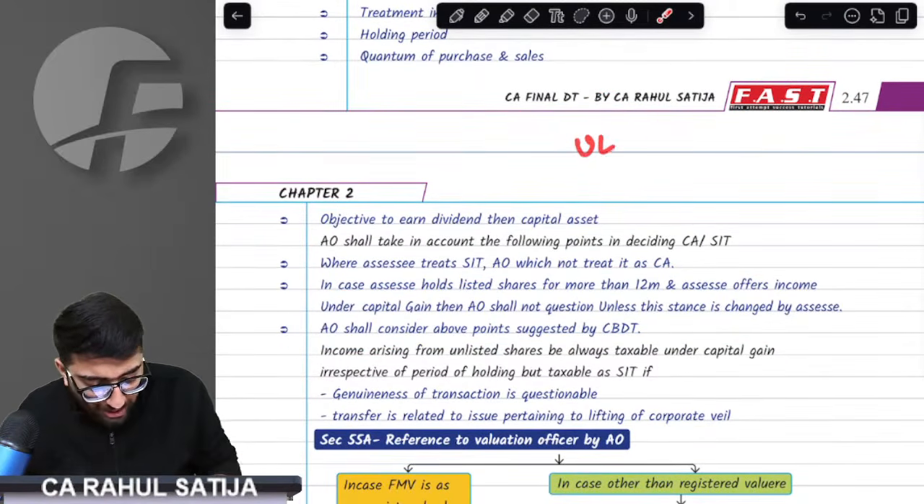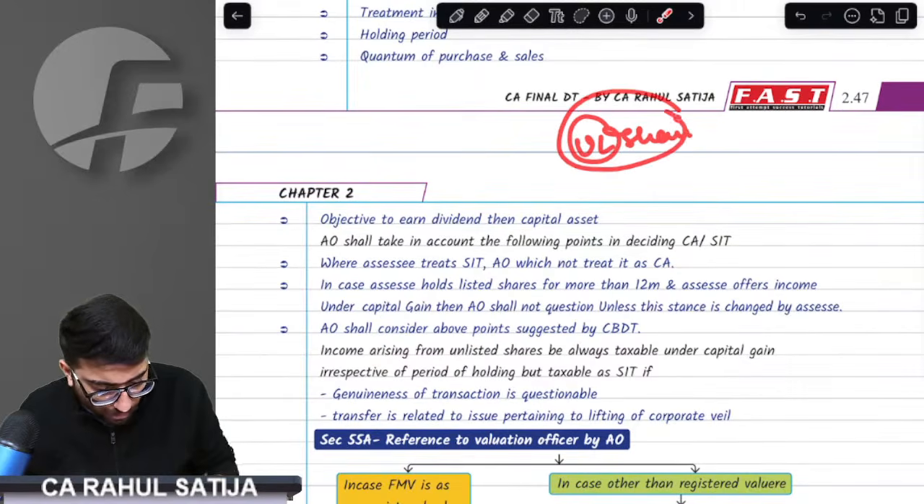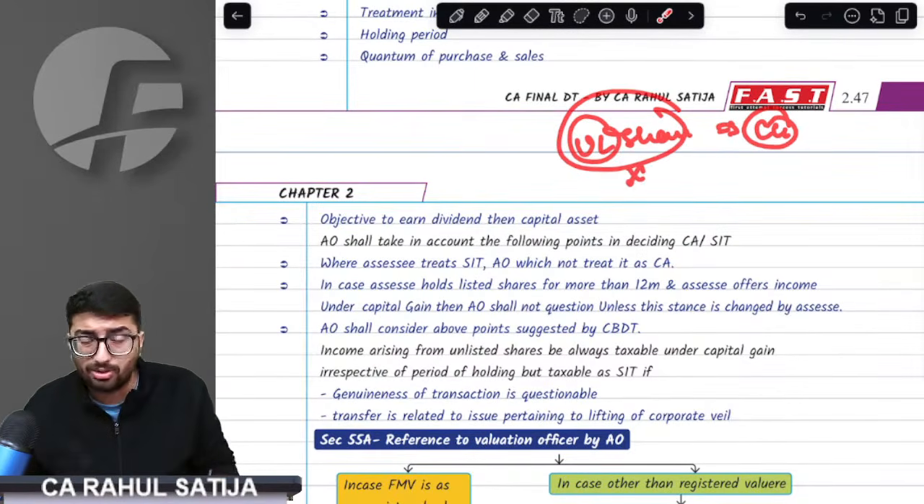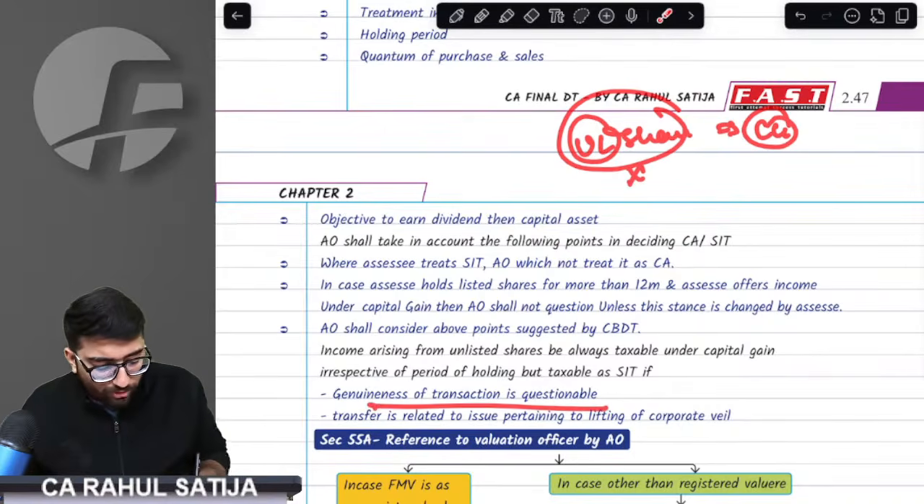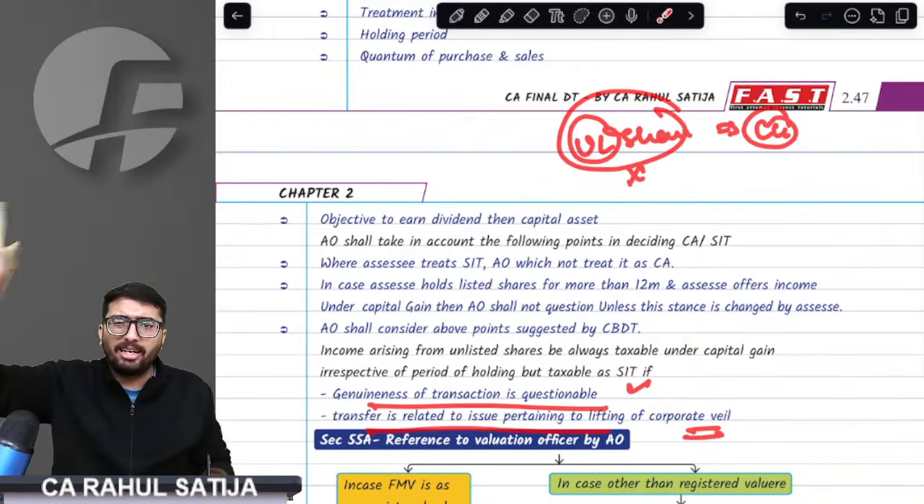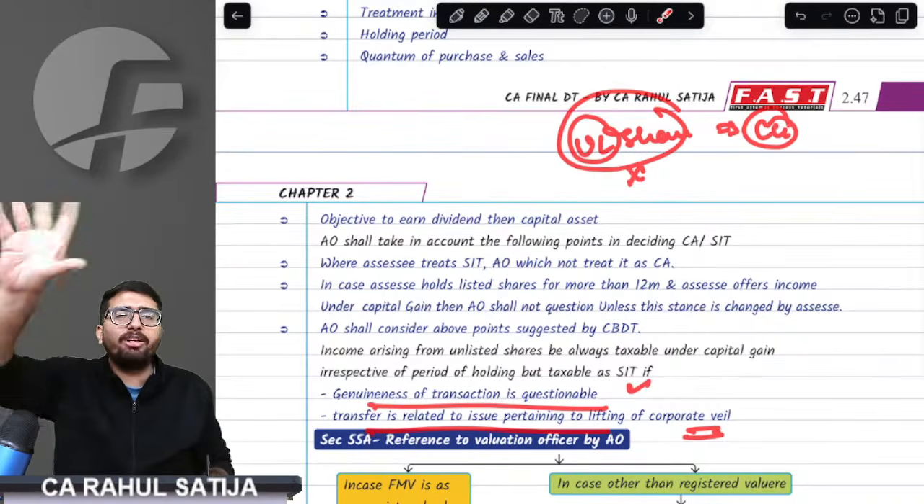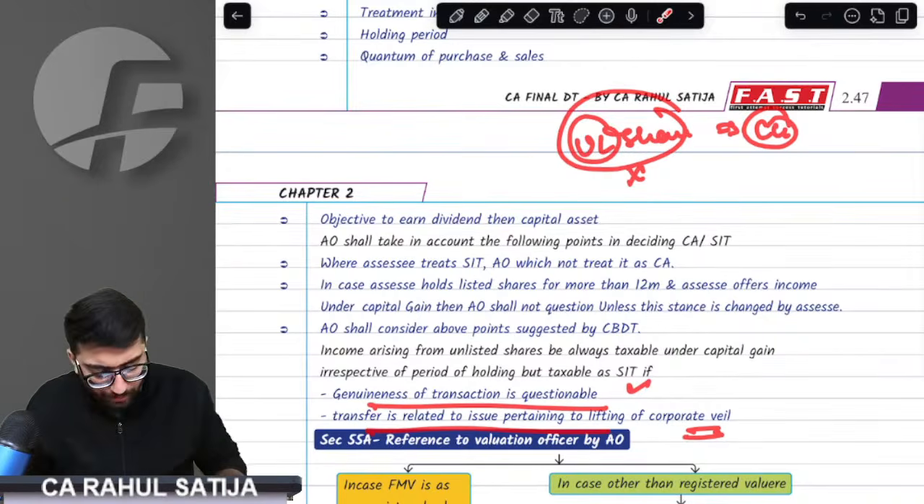Last thing, if you have unlisted shares, unlisted shares are normally capital gain only because normally you do not sell unlisted shares on a regular basis. But if the genuineness of the transaction is questionable, or if the transaction relates to corporate veil lifting, that means some fraud or something like that, in that case the AO can change the characterization. Otherwise, by default, whenever you have any unlisted shares, it is capital gain only.